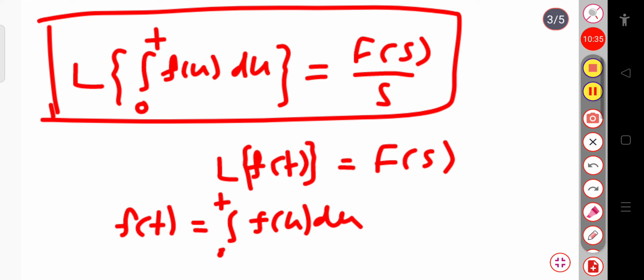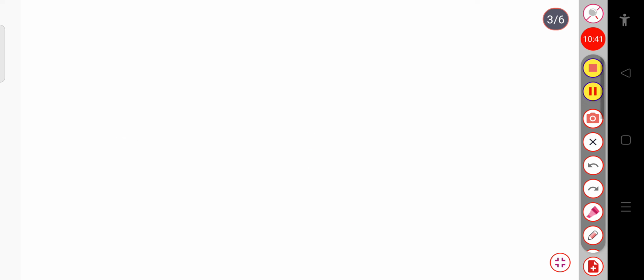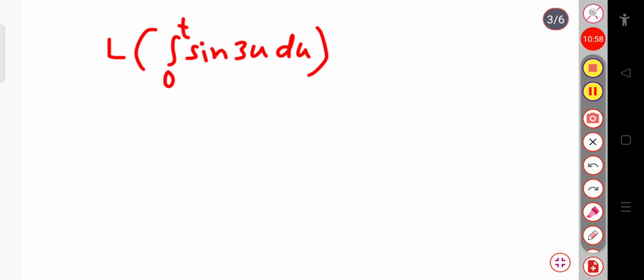Before ending this, let me solve at least one example. Suppose the question is, you have to calculate the Laplace transform of the integration from 0 to t of sine 3u du. You have to calculate the Laplace transform of this function. How to calculate this?